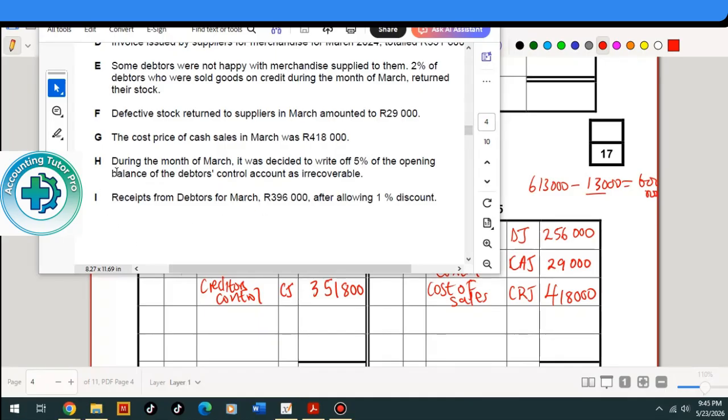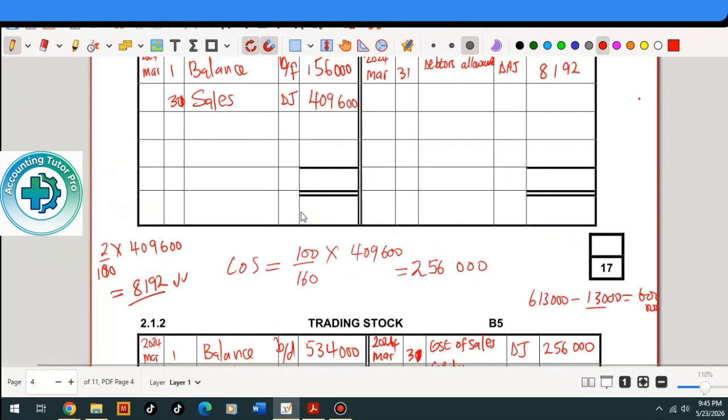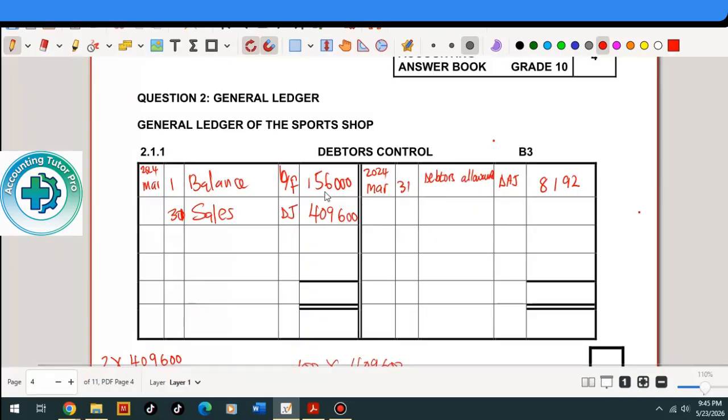During the month of March, bad debts were 5% of the opening balance. The opening balance of the debtors control is 156,000. From these customers who owe 156,000, they say 5% of them are not going to pay. They fail to pay, so we have to write off bad debts. This transaction is recorded in the journal, and bad debts reduce the debtors control, meaning the expense: debit bad debts, credit debtors control.